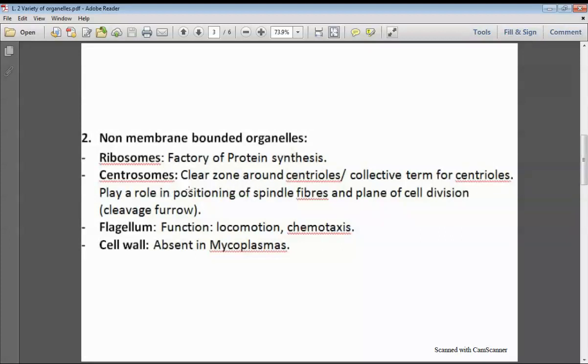And next are the centrosomes, which is the clear zone around the centrioles. The centrosomes or centrioles are non-membrane bounded structures which are present in the animal cell, and centrosome is also the collective term for centrioles. We use centrosome in different senses: it may be considered as a zone around centrioles, or as a collection of centrioles. It plays a role in the positioning of the spindle fibers, not their synthesis. Always remember, synthesis of spindle fibers does not occur with the help of centrioles. They just orient the spindle fibers so that the spindle fibers are always produced in between the pairs of centrioles, two pairs of centrioles.